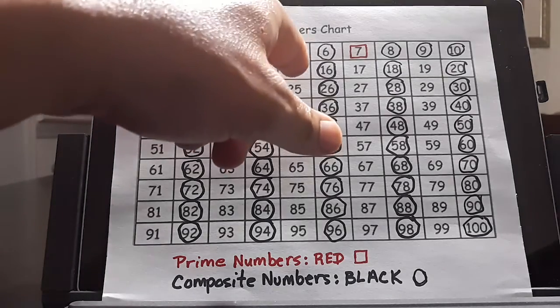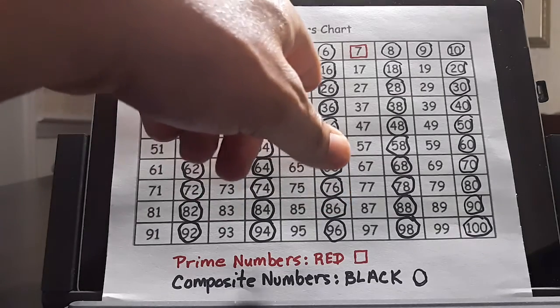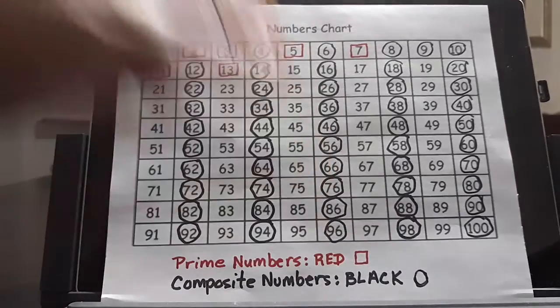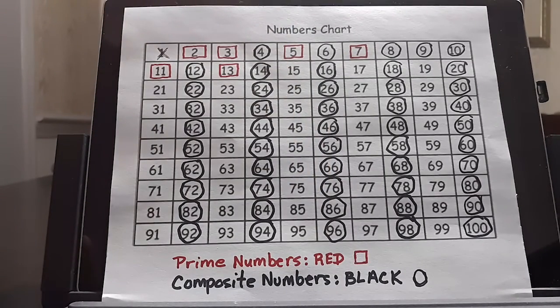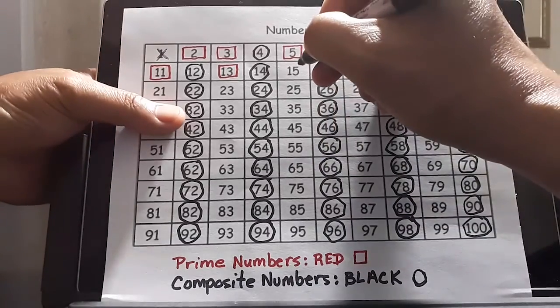So if I do 15 divided by 5, I will get 3. 25 divided by 5, I get 5. 35 divided by 5, I get 7, and so forth. So we will go ahead and put a black circle around all these numbers in the 5s.